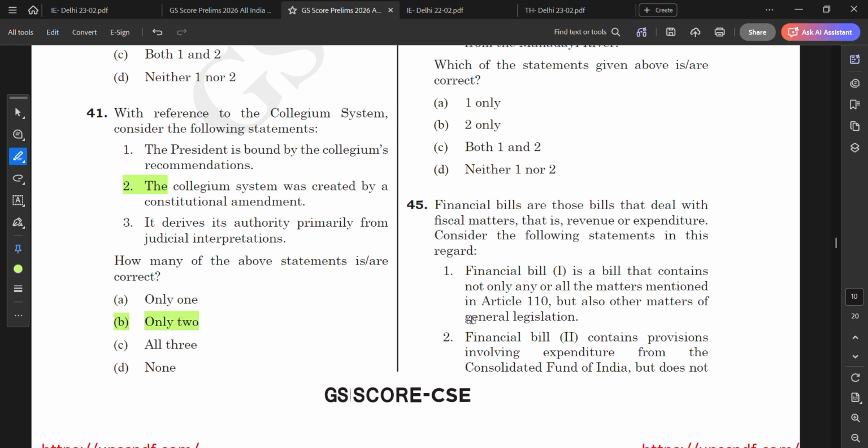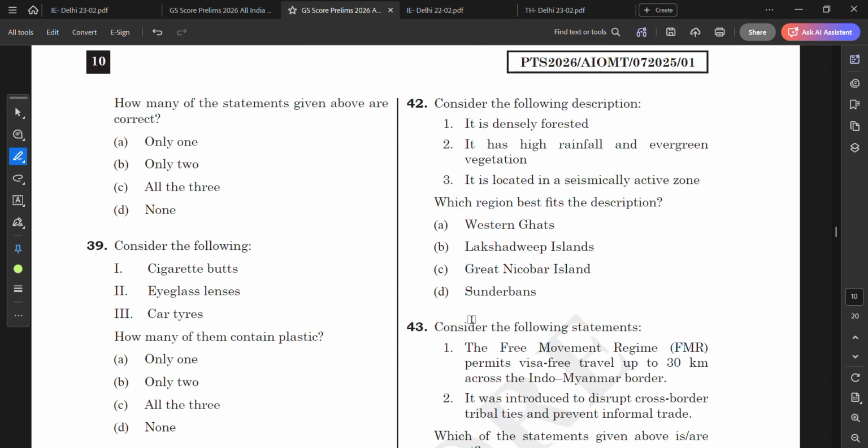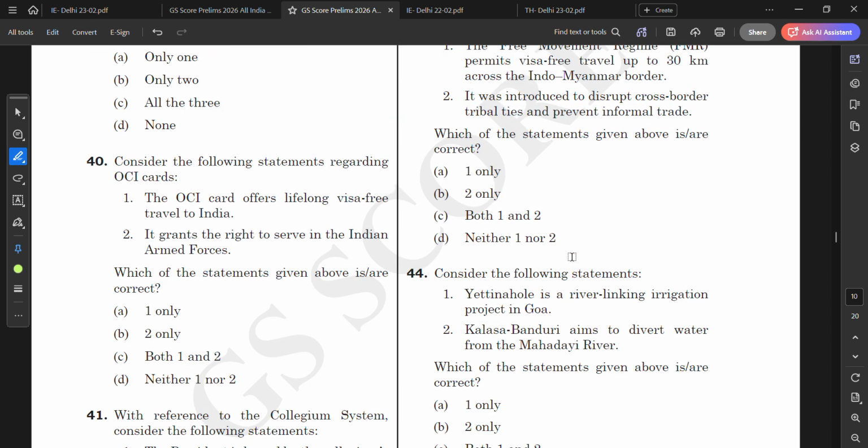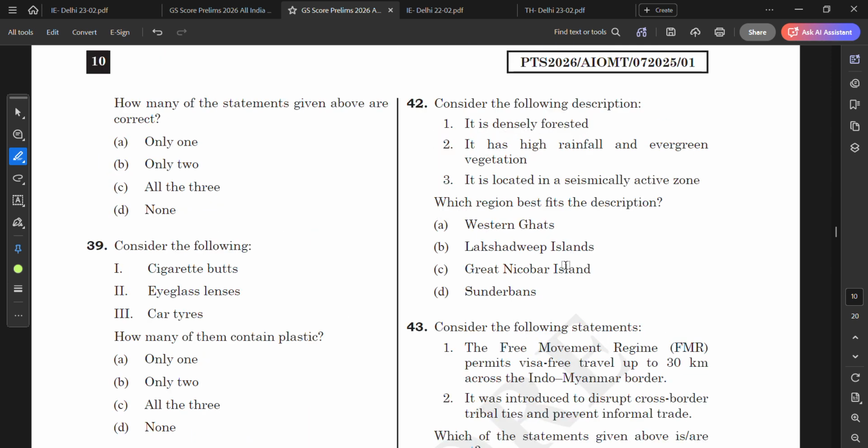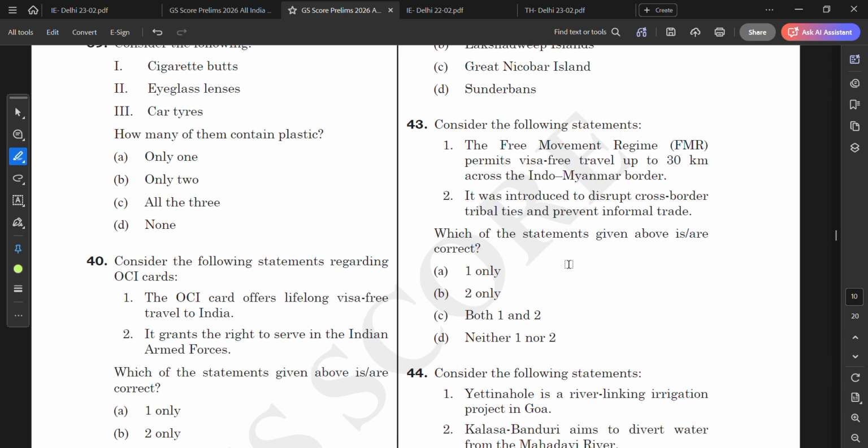So only two will be the correct answer. Now let us see the next question. So here is question 43. Consider the following statement. The free movement regime permits visa-free travel up to 30 km across the Indo-Myanmar border.